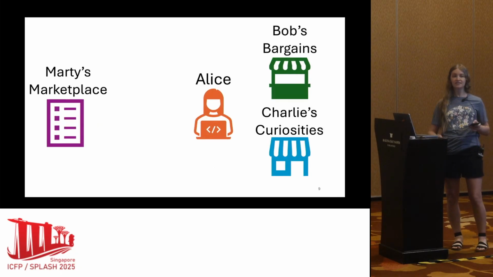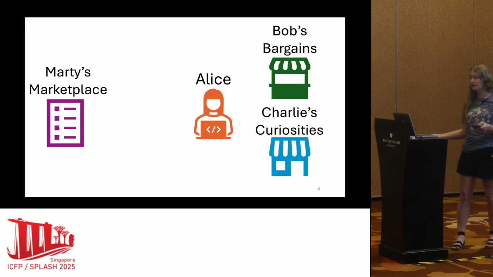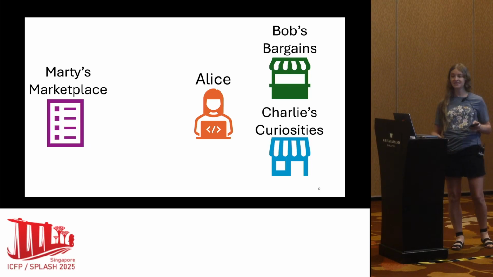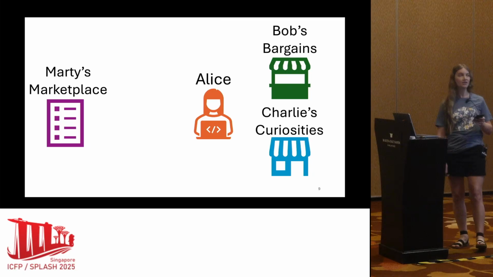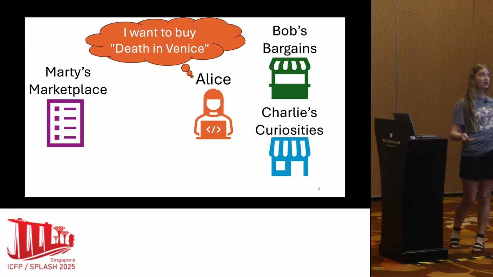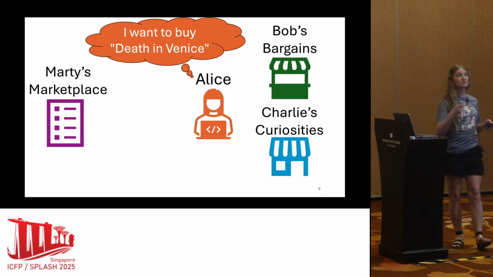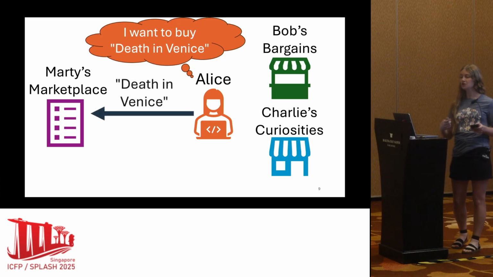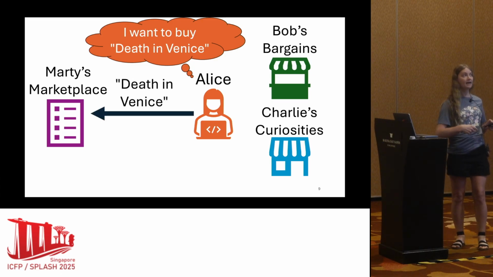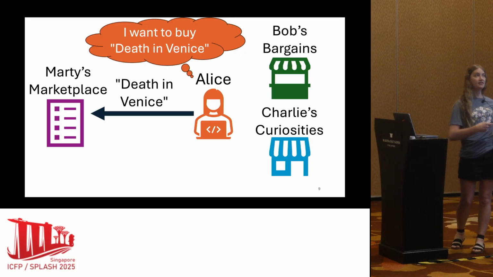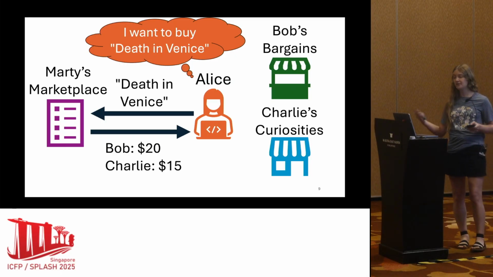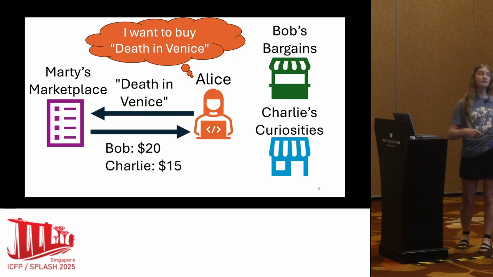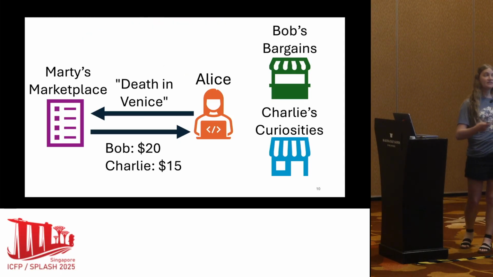So to illustrate some details about how choreographies work and to motivate our work, I'd like to talk about how a programmer can implement a system in which Alice buys a book in collaboration with a few other processes. So the book that Alice wants to buy is called A Death in Venice by Thomas Mann. To determine which of Bob and Charlie she wants to buy this book from, she's first going to tell Marty which book she wants to buy. Marty stores a list of all the prices and availability of these books, and Marty will send this data back to Alice. We could let Alice decide her vendor based on any criteria we want, such as preferring a local business. But for simplicity, let's just have her choose the cheapest vendor, which in this case is Charlie.